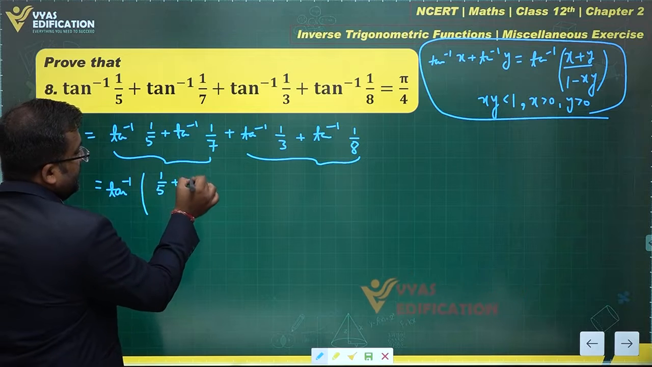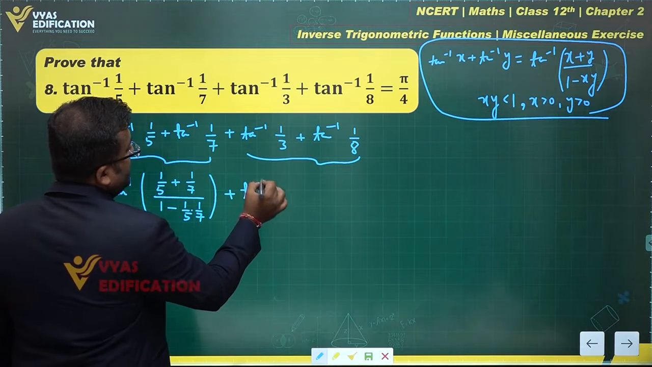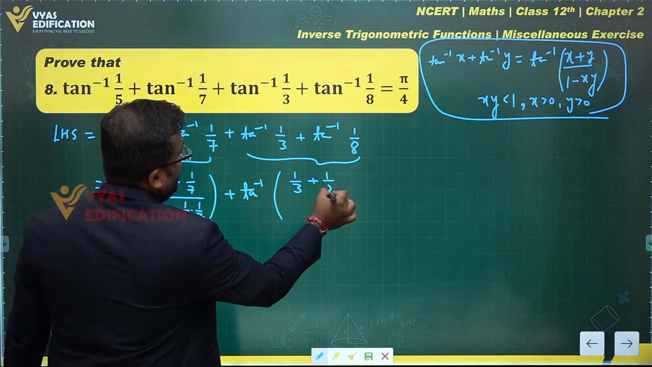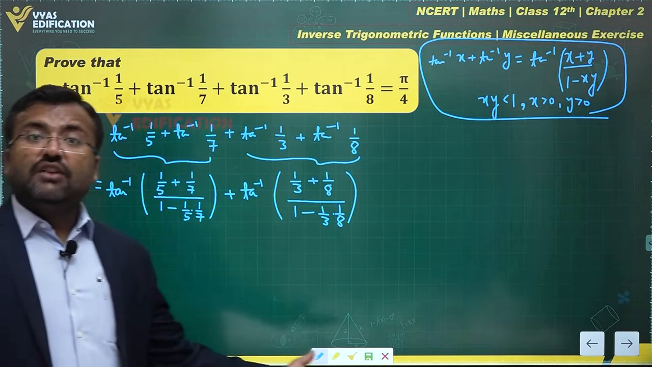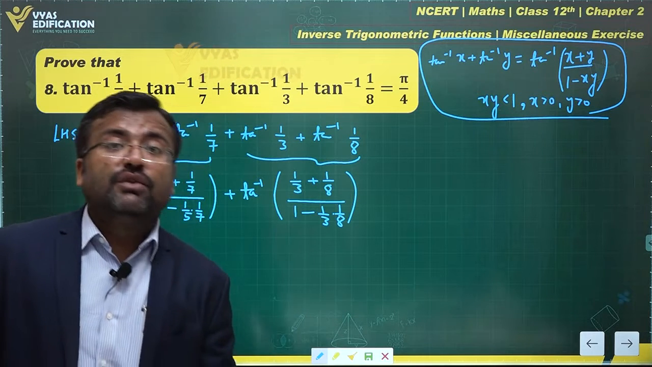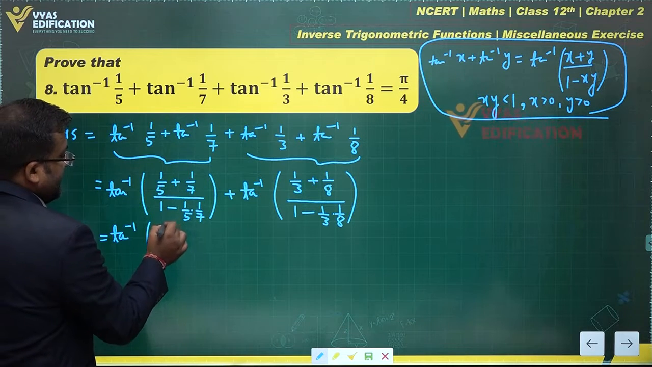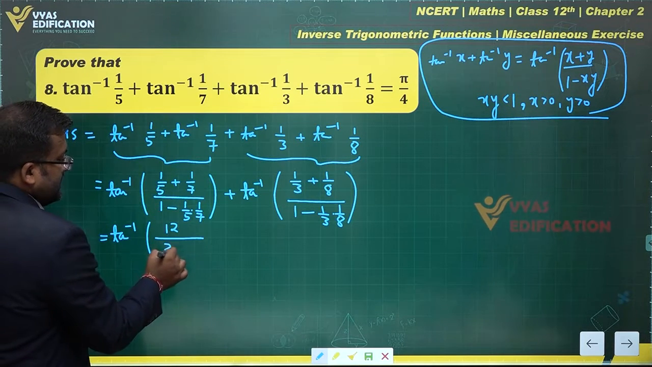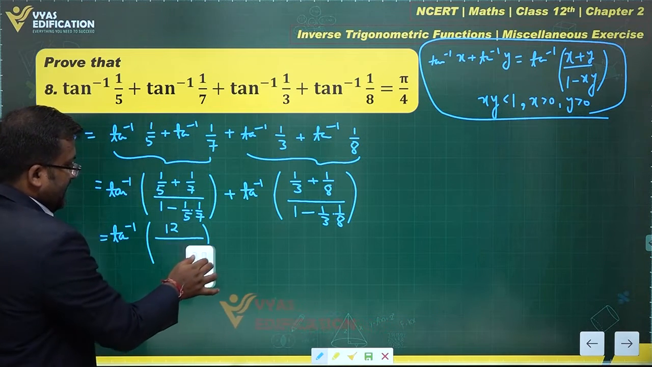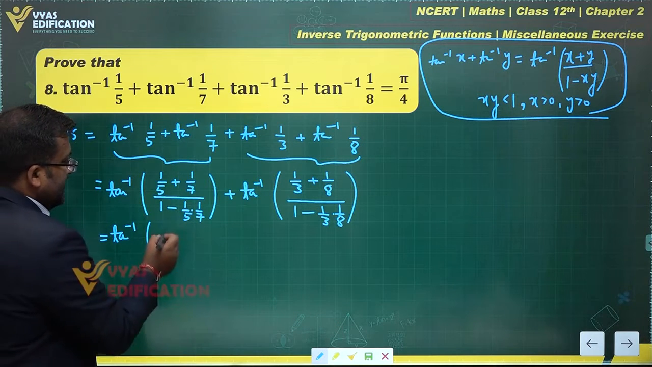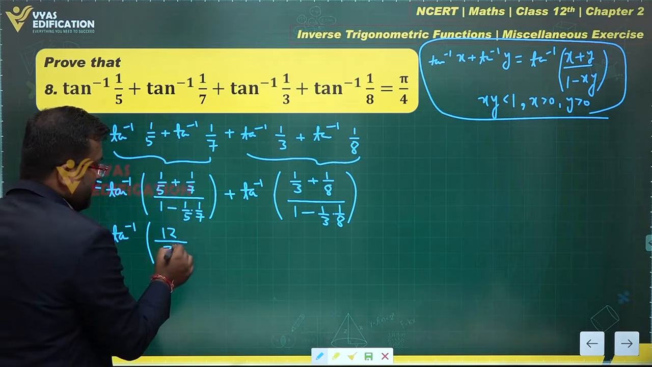This is (1/5 + 1/7) over (1 minus 1/5 times 1/7) plus tan inverse of this, (1/3 + 1/8) over (1 minus 1/3 times 1/8). Tan inverse x plus tan inverse y is equal to tan inverse of (x + y) upon (1 minus xy). This further gives me tan inverse of (7 plus 5, which is 12) over (35 minus 1, which is 34). Don't make a mistake in that. In the numerator you get 7 plus 5, which is 12. In the denominator you get 35, and this is 35 minus 1, which is 34, right?